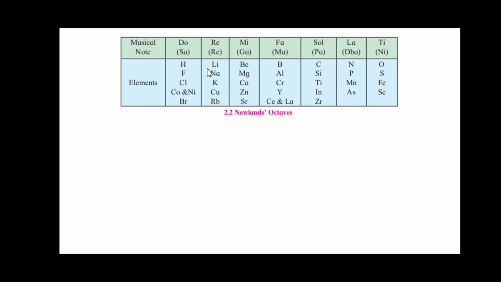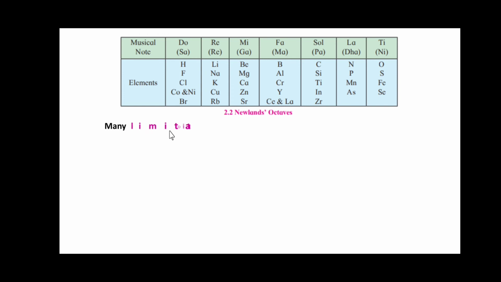So here H, Li, Be, B, C, N, O. Every eighth element, H to F, shows the same, F to Cl. These are showing similar properties. You could say lithium, the eighth element is sodium. After that it is potassium. He put them in the same column. He showed that every eighth element has a property similar to that of the first.